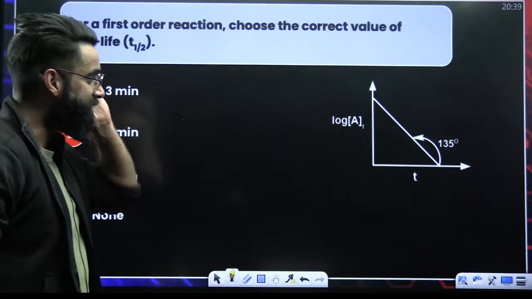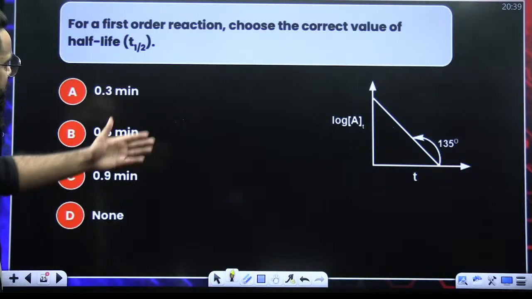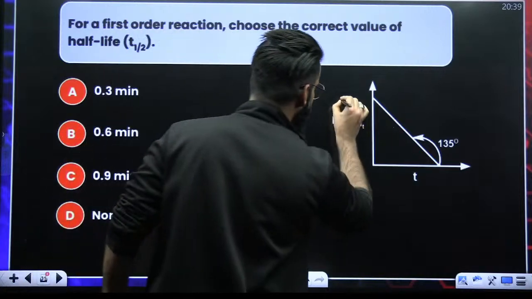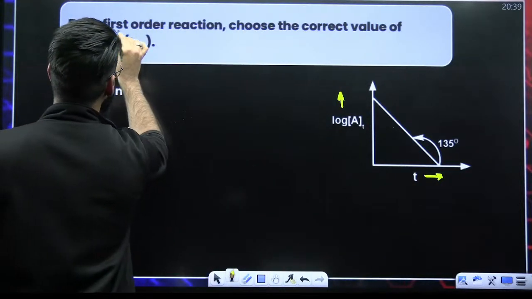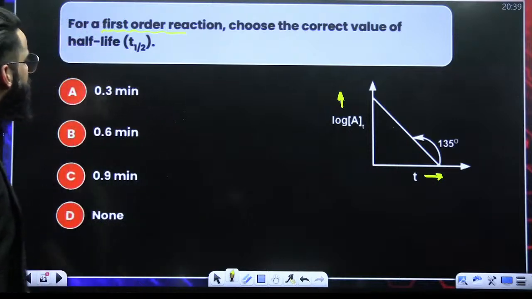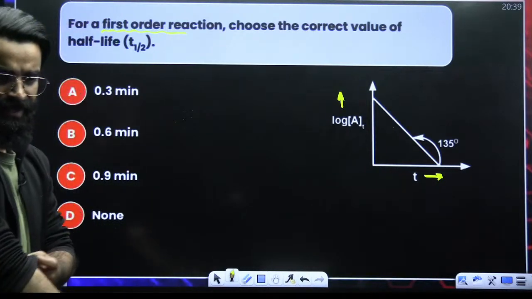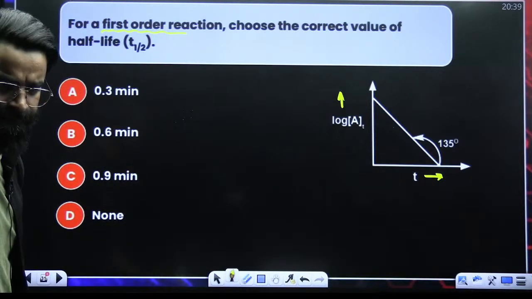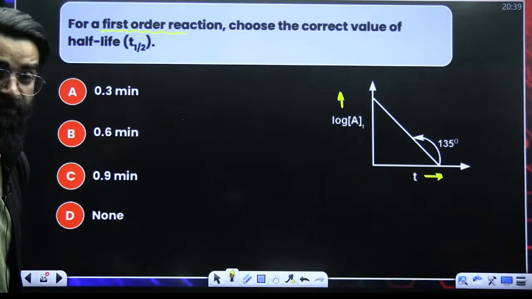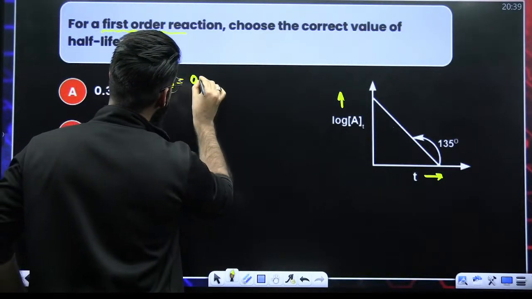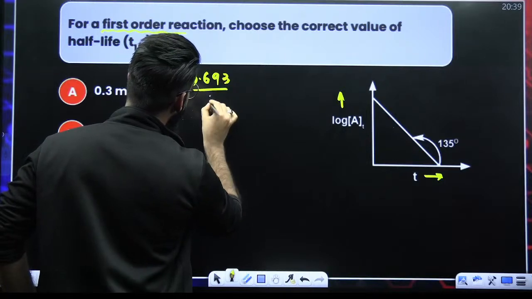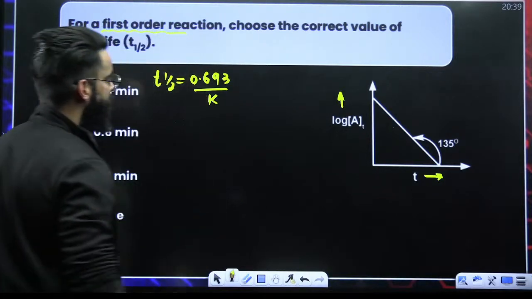Look at this question, guys. We are given the graph between log of At versus t. The reaction follows first order kinetics. Choose the correct value of half-life. In case of first order reactions, t half is nothing but 0.693 divided by k. This is the expression for half-life.